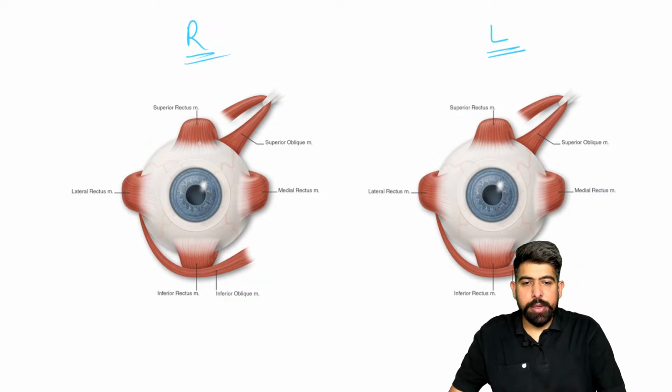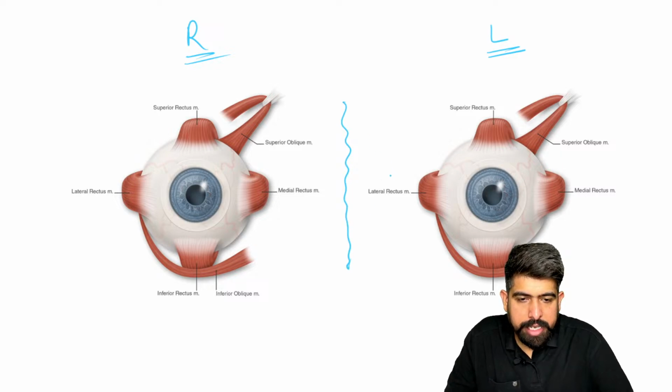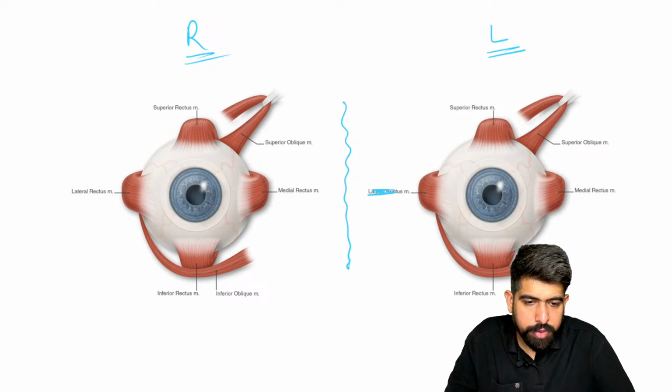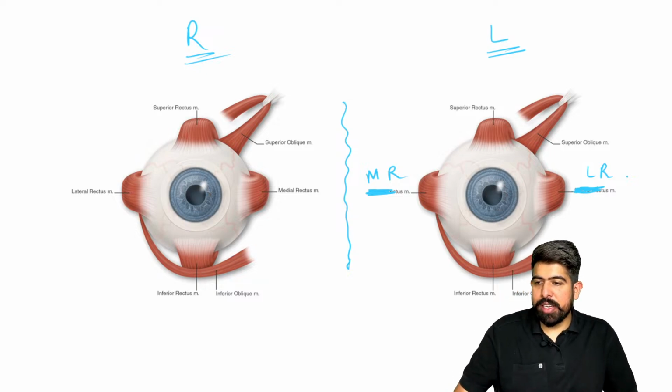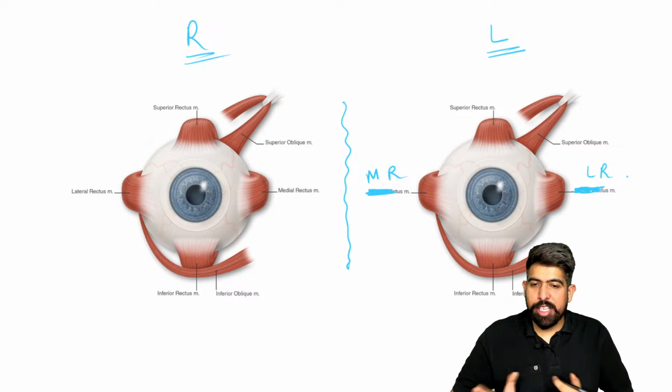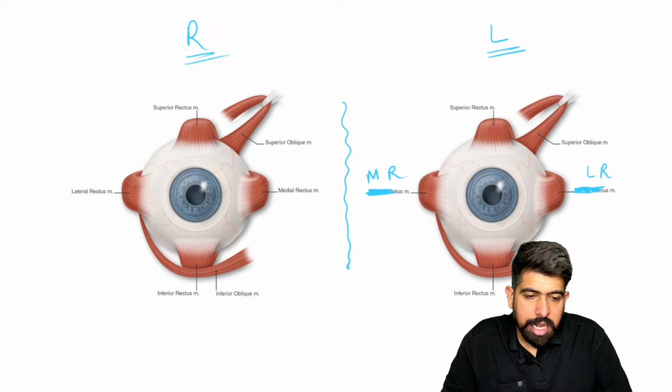Okay, I will explain it to you. If this is the nose, here will be the medial rectus from this side. The image is of one side only. So this will be your medial rectus, and this side will be the lateral rectus of the left side. Sorry for this. Now it will be perfect. I mirrored the image, since the mirror image was not possible there. It was the image of one eye only. So now it is perfect. I think you understand the thing. I made it. So this is the lateral rectus for the left side.